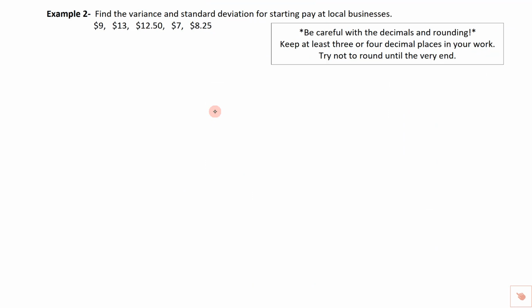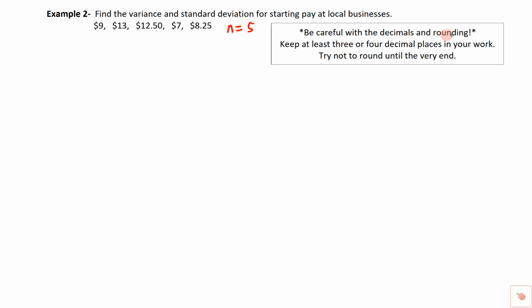All right, we're on the back side, and we've only got one more problem that we want to do with standard deviation before we turn you loose on the assignment. And you'll notice that there's no table here. That's okay, we can handle that. And it says find the variance and standard deviation for starting pay at local businesses. And you'll notice that we've only got 5 pieces of data here, so that's kind of good. So I'm going to write down that n equals 5.